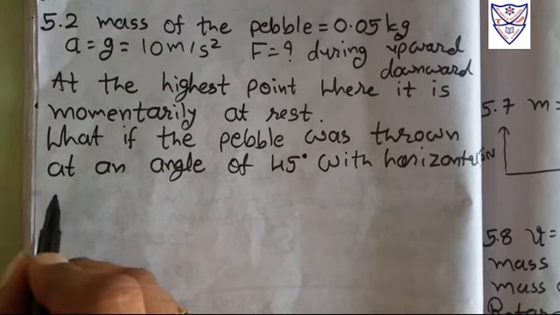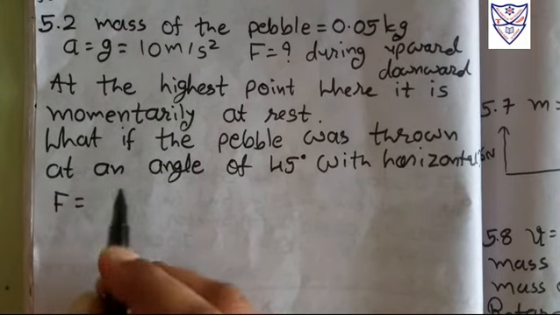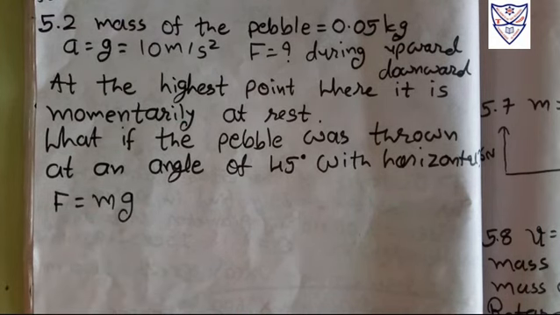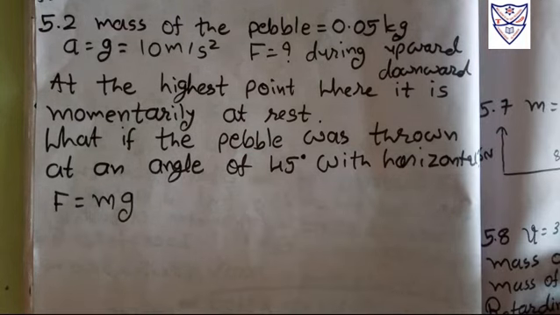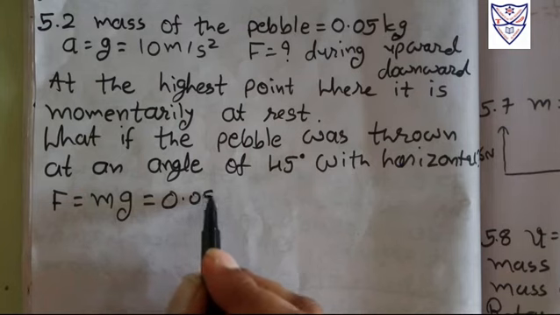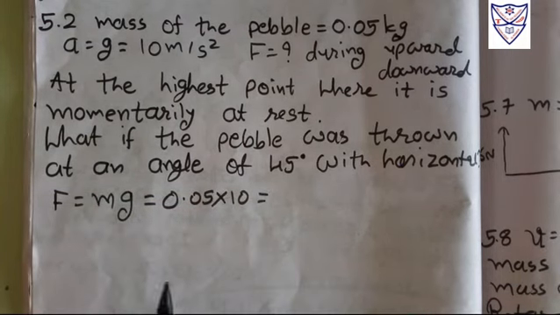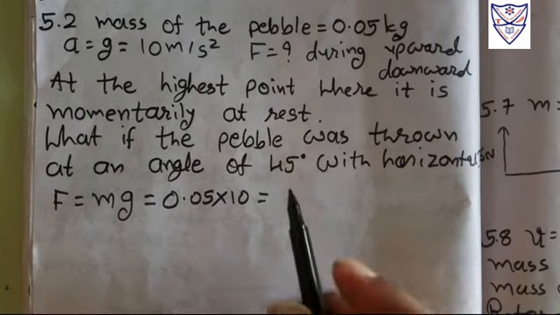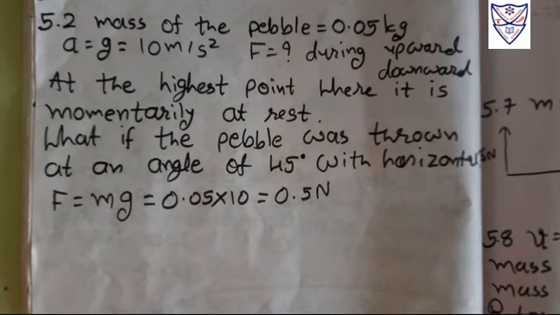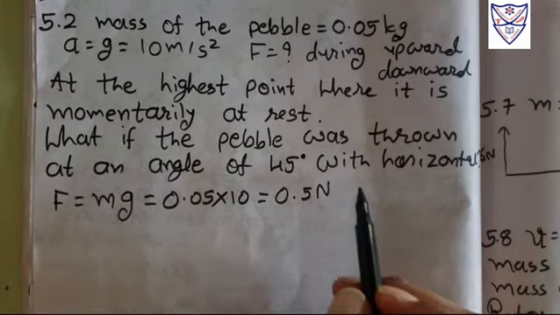So force is equal to m into g, and this force is always exerted in the downward direction. Putting in the values, 0.05 into 10, 0.5 Newton is our answer. In any case this force will be in the downward direction.